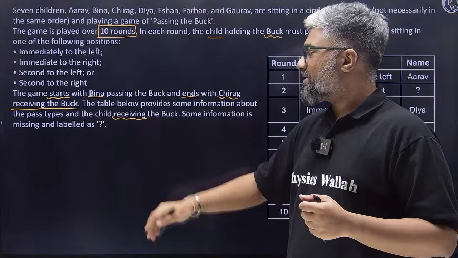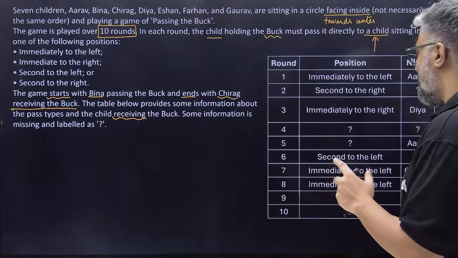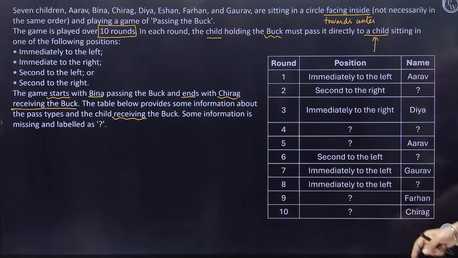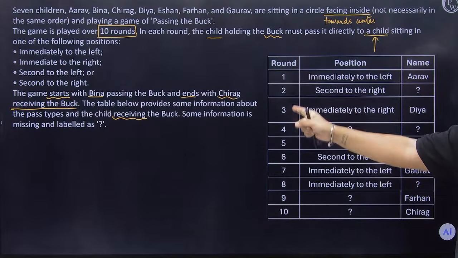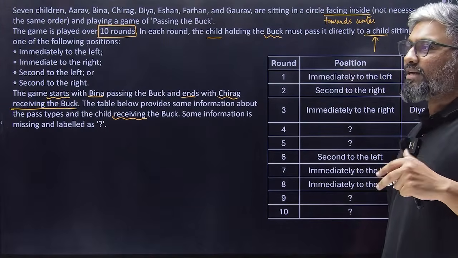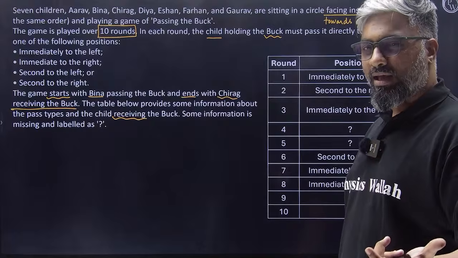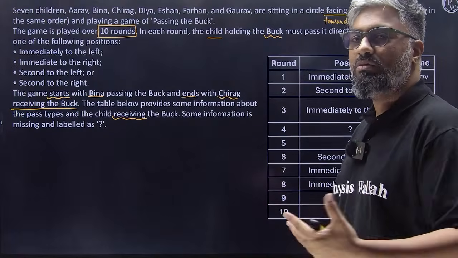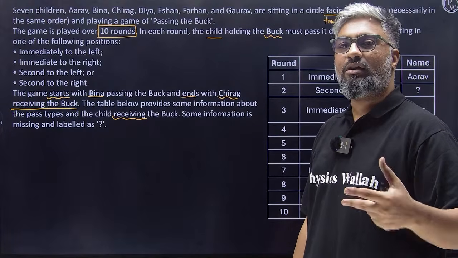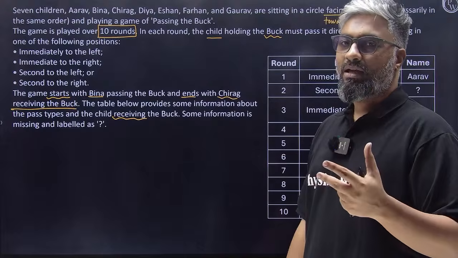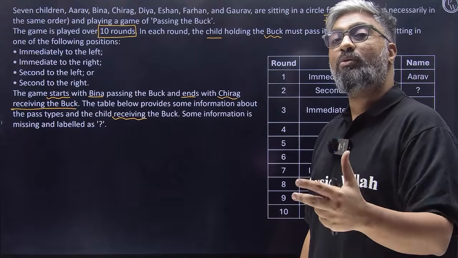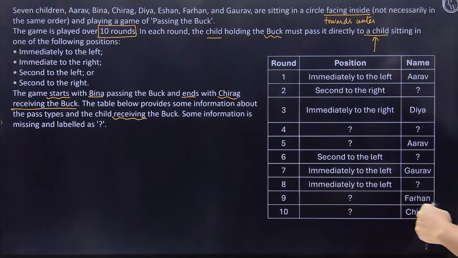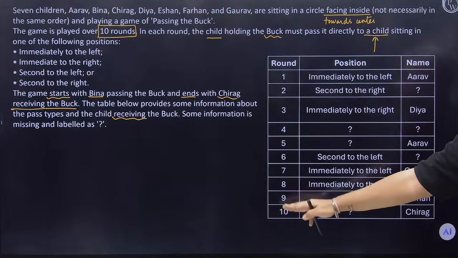Some information is missing and is labeled as a question mark. So this is the table given to us. We have all the 10 rounds. Iram, you might have solved this before, but it's okay. It's good to try solving a set that you've already solved, just to verify if you actually remember the approach that was used in that one. So we have 10 rounds here, 1 till 10.